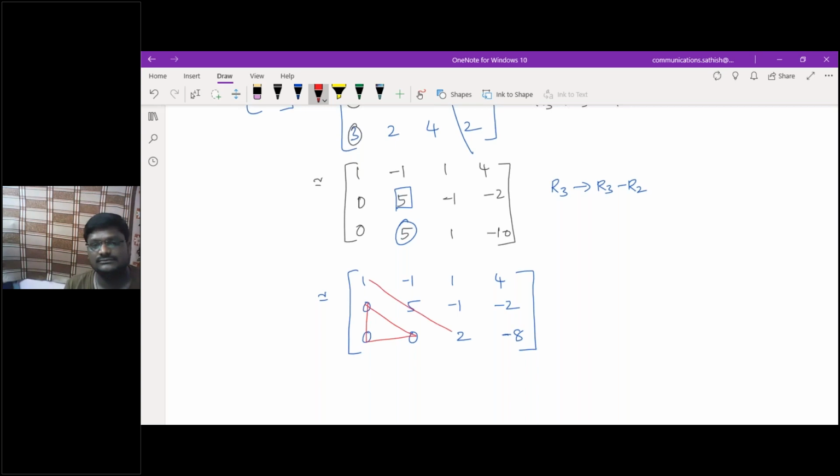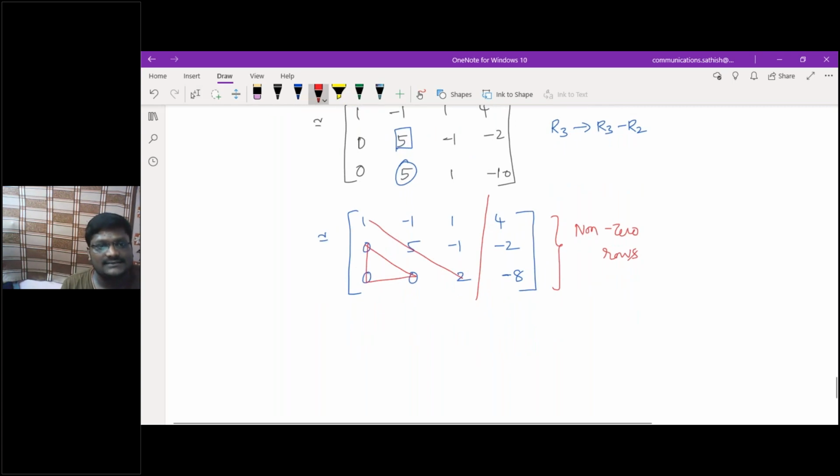Yes, sir. So now if I put the cross on this one, now I can tell you all three rows are non-zero rows. Up to here anybody can do. After this is very important. Now can you tell me what is the rank of the augmented matrix? 3. Now can you tell me what is the rank of the given matrix? 3. Yes. The rank of both the augmented matrix and A is the number of non-zero rows, which is 3. Am I right or not?